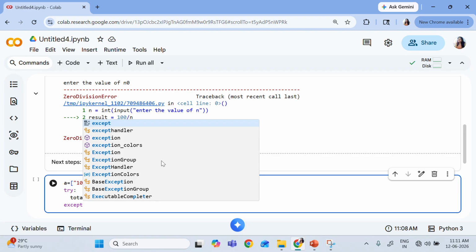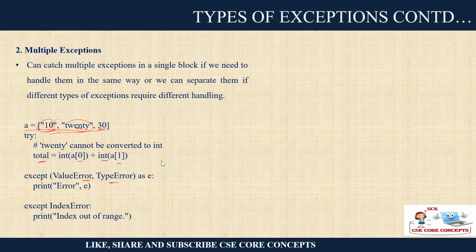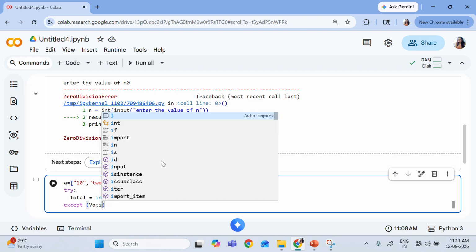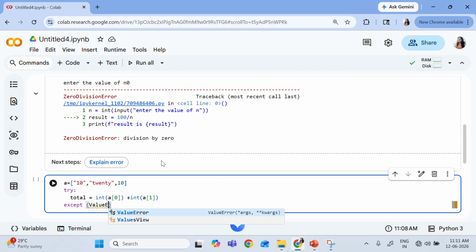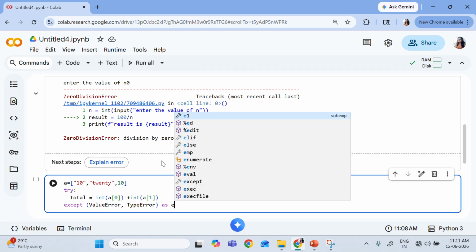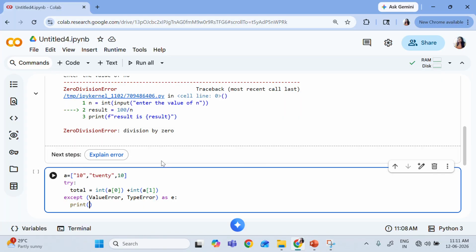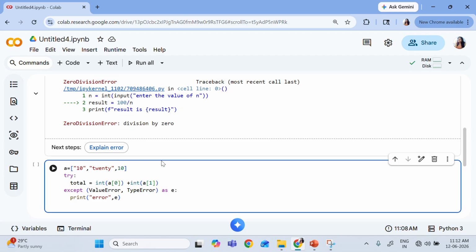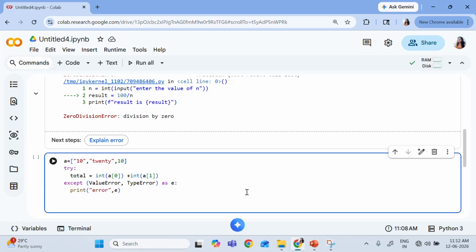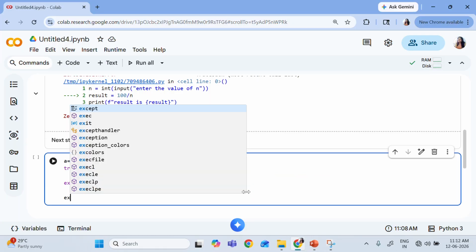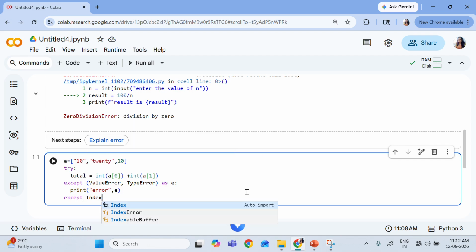So now I can say except, what type of errors. Now I can catch multiple errors also, like this value error. Instead of writing 2 or 3 excepts, I can write here also, right? Type error. Okay, as E, I am declaring it as E, right? And I can say print error, and I will print simply E if it happens. Understood?